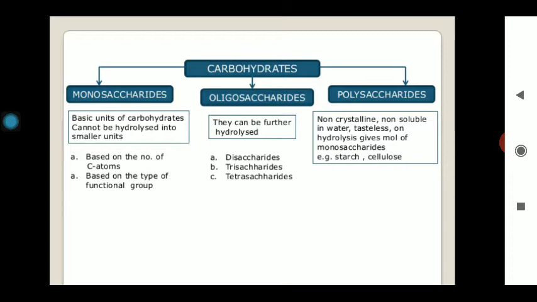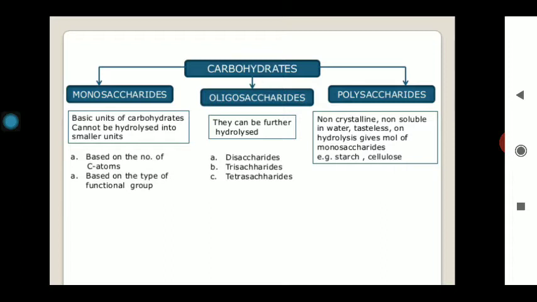The word saccharum is basically derived from the Sanskrit word sharkara. Sharkara stands for shakkar, the sweet compound that we add as a food component. So the word saccharides is derived from the Sanskrit word sharkara.